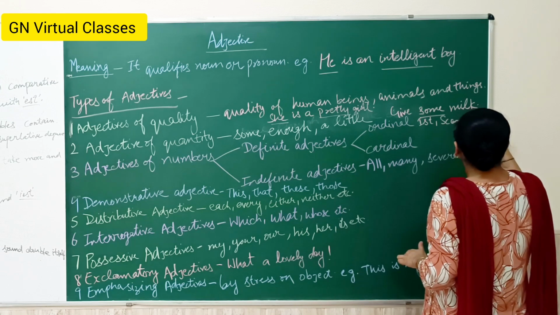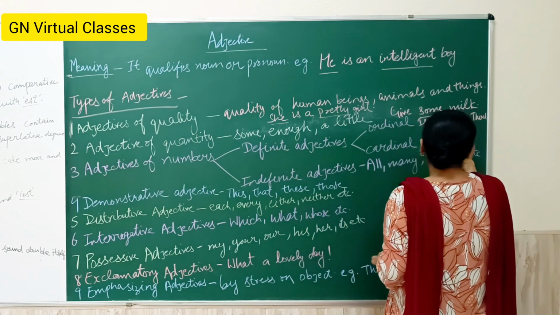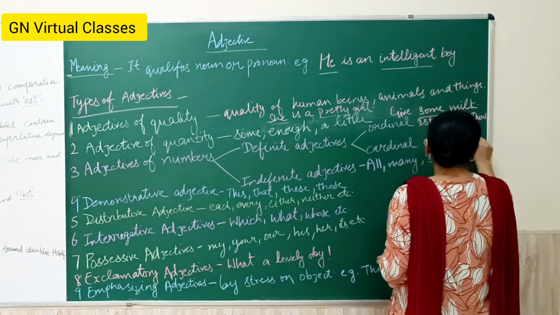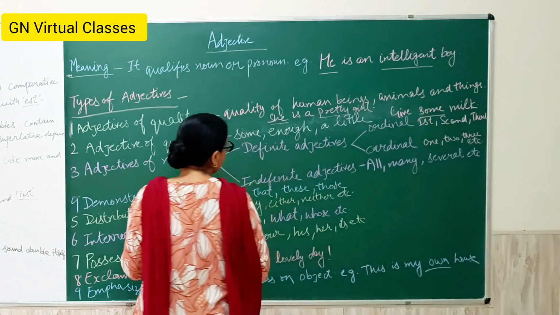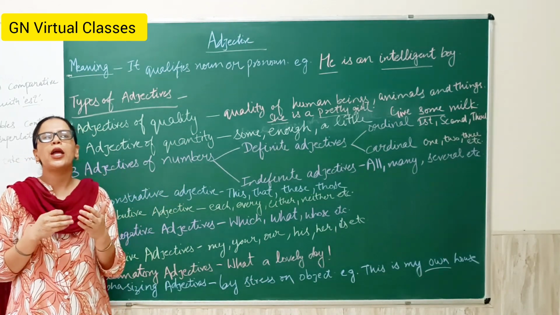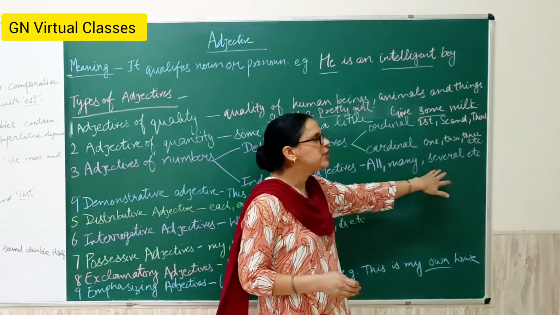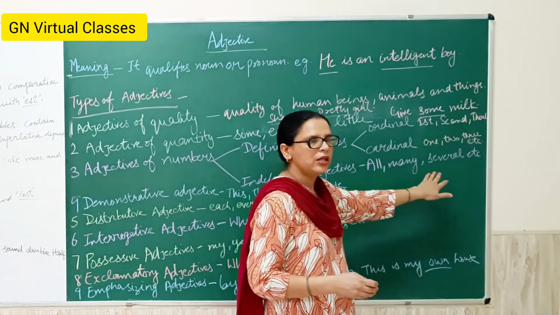Ordinals are first, second, third. Cardinals are 1, 2, 3, etc. And indefinite adjectives of number are those which do not describe an exact number, like all, many, several, etc.